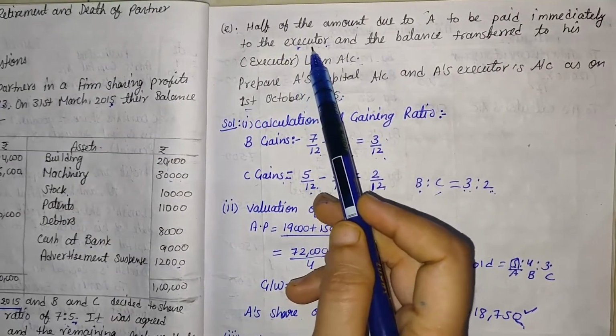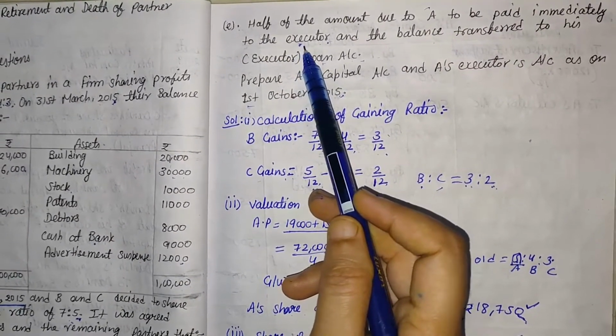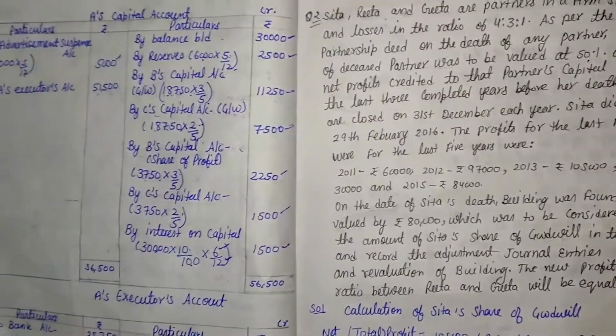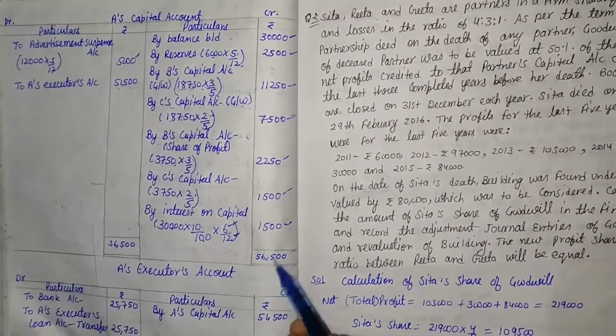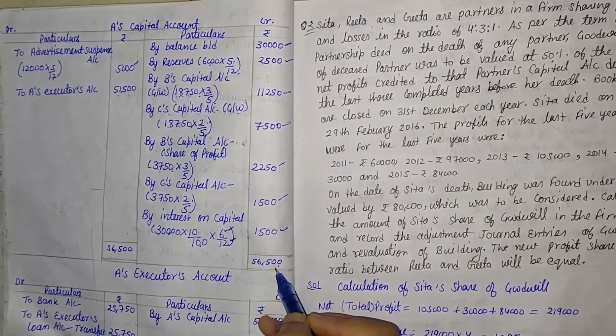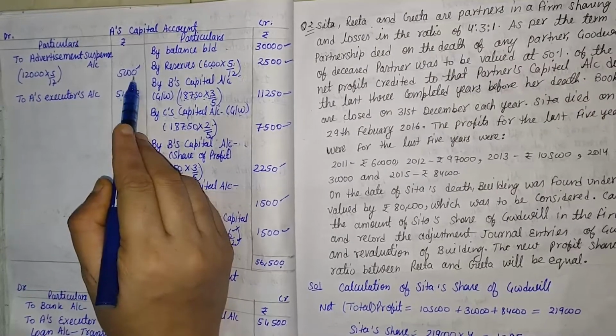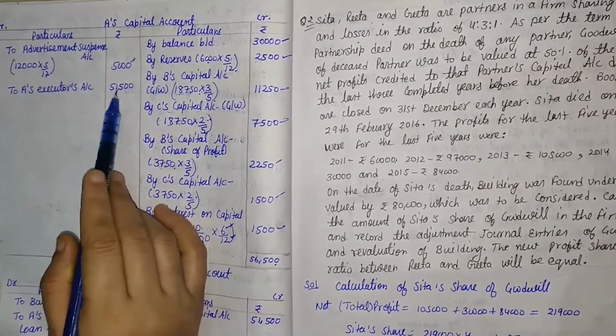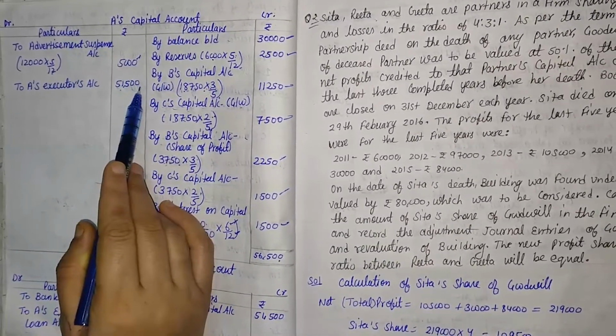That information is related to the executor's account, not the capital account. So we close the capital account. Here the total of the credit side is 56,500, and here only one balance is given, that is 5,000. After analyzing that, the balance is 51,500.